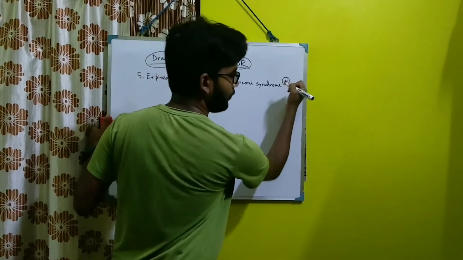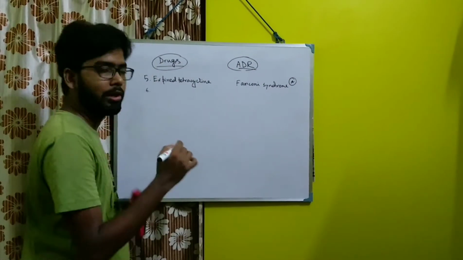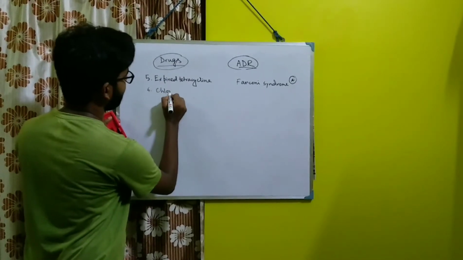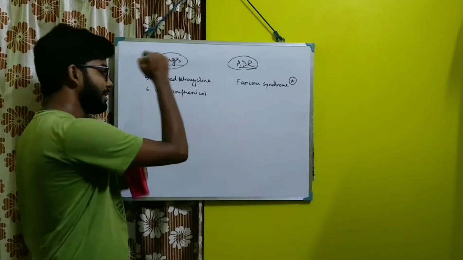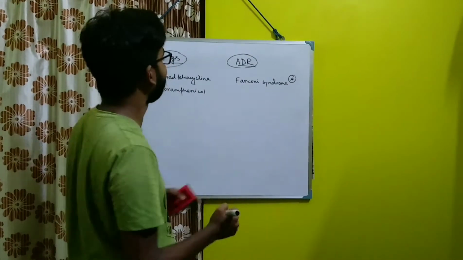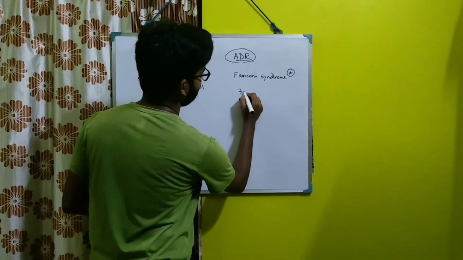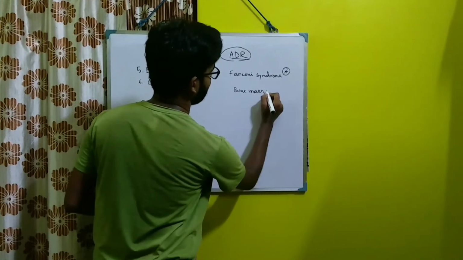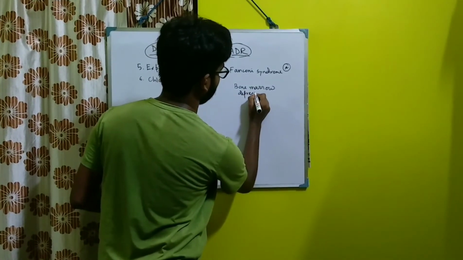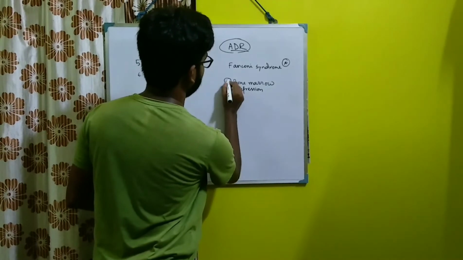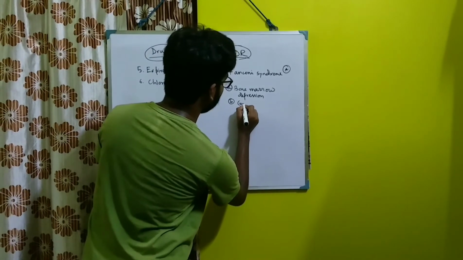It is important. Okay, then coming to your next drug like chloramphenicol. Most important adverse drug reaction regarding chloramphenicol is 2 are there. One is your bone marrow depression, and another is your gray baby syndrome.